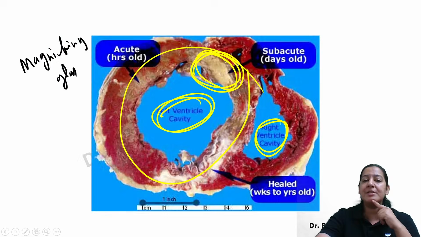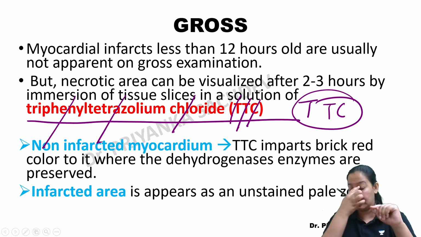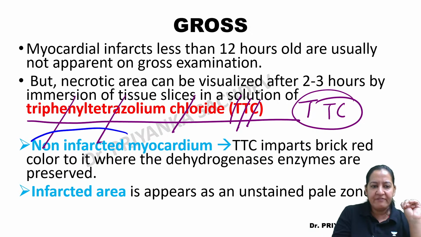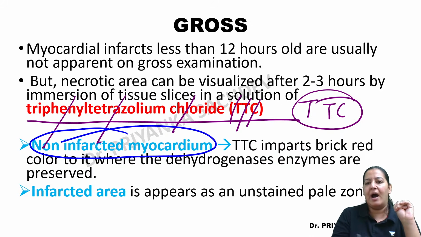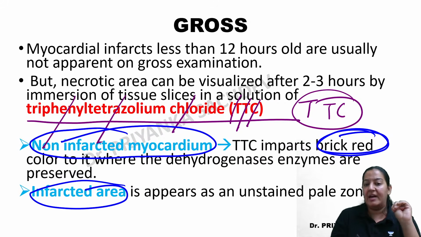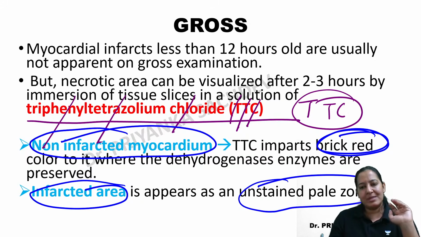Now you should ask me the principle behind it. Why, ma'am, only viable areas take the dye and not the dead areas? What is the reason? What is the principle? I will tell you the principle also. Basically, the non-infarcted area, that is the viable area, takes brick red color, the stain of the dye. And the infarcted area, the dead area, does not take it. It remains unstained as a pale zone. So this is the contrast.